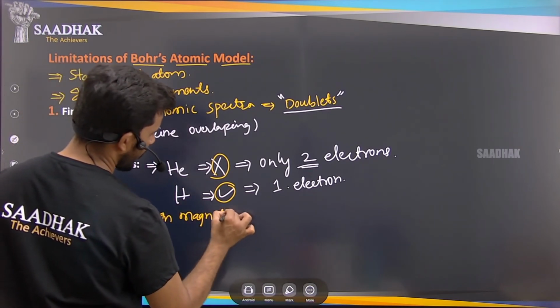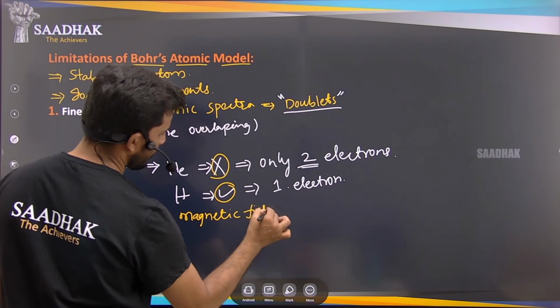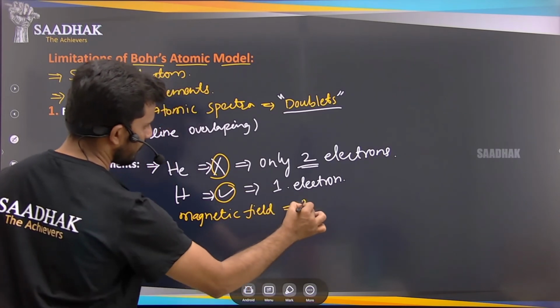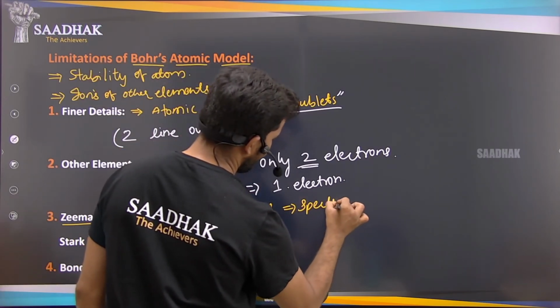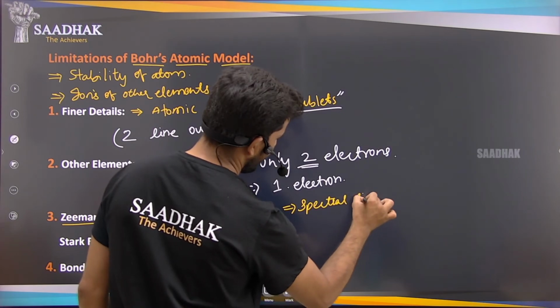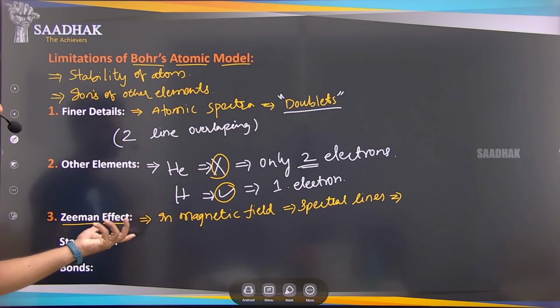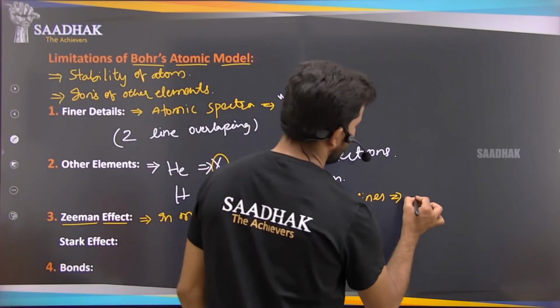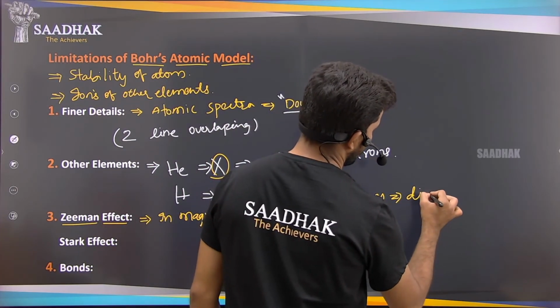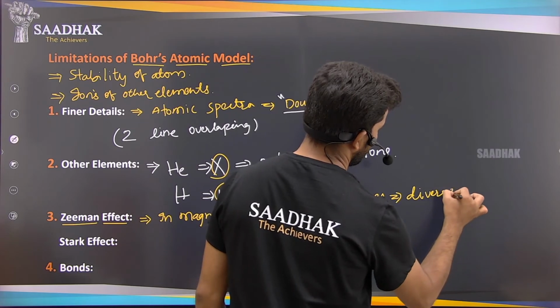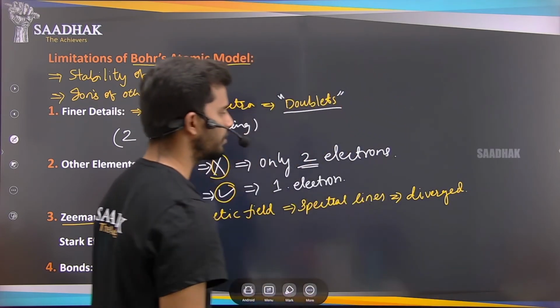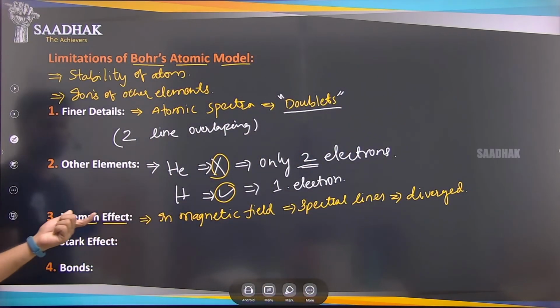In the magnetic field, the spectral lines are diverged. That effect could not be explained by Bohr's atomic model.